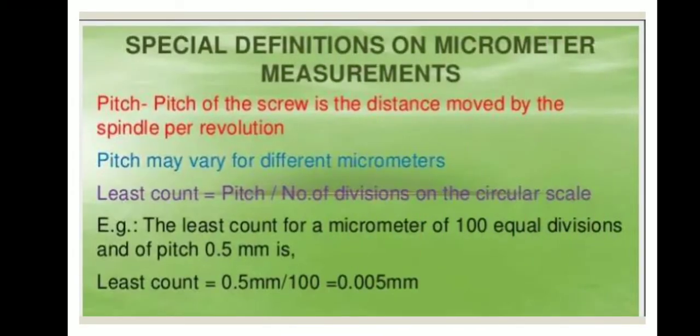Special definitions on micrometer measurements. Pitch of the screw is the distance moved by the spindle per revolution. Pitch may vary for different micrometers. Least count is the pitch divided by the number of divisions on the circular scale. For example, the least count for a micrometer of 100 equal divisions and pitch 0.5 millimeter is 0.5 millimeter divided by 100, equal to 0.005 millimeter.